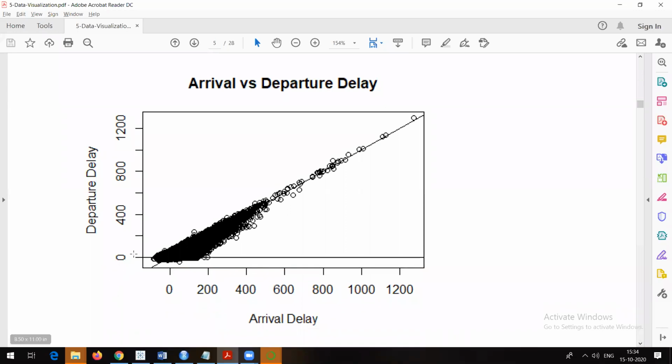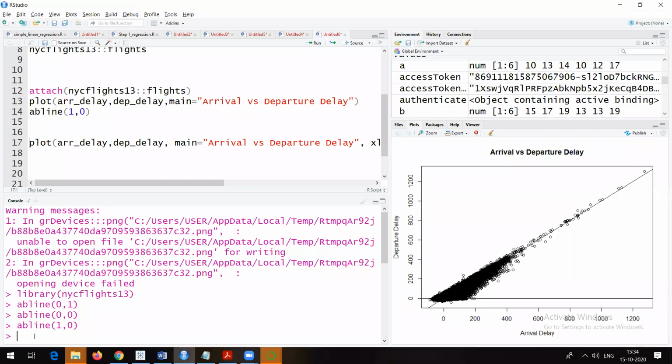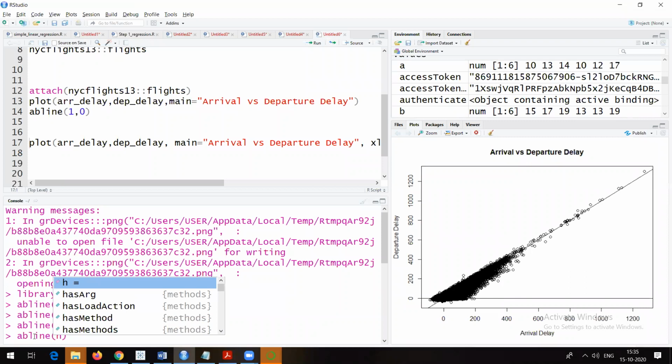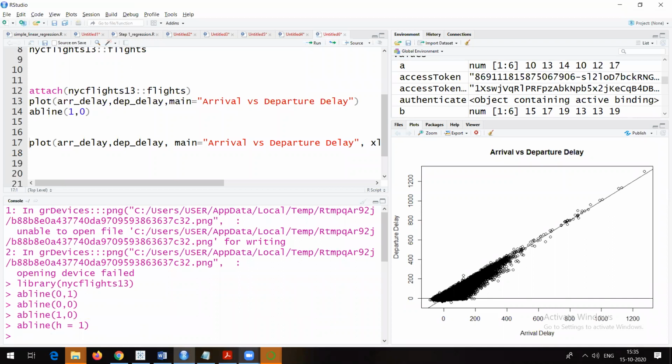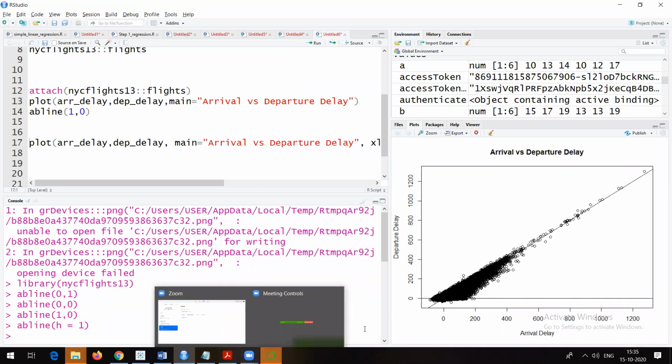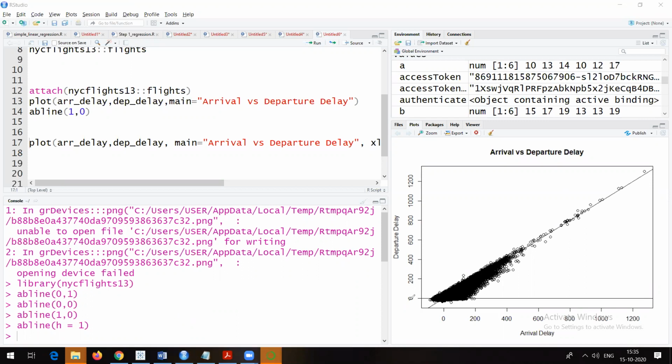See, this is what I was expecting in our case. So how to draw this particular line? Here, if I use abline, there is an argument which is h, and h is equal to, suppose, 1, and then run. Now you will be able to see a horizontal line at this one. You are able to see this line because I have written h equal to 1. That means you will be getting a horizontal line which is parallel to x, right? This is how abline is going to be useful.